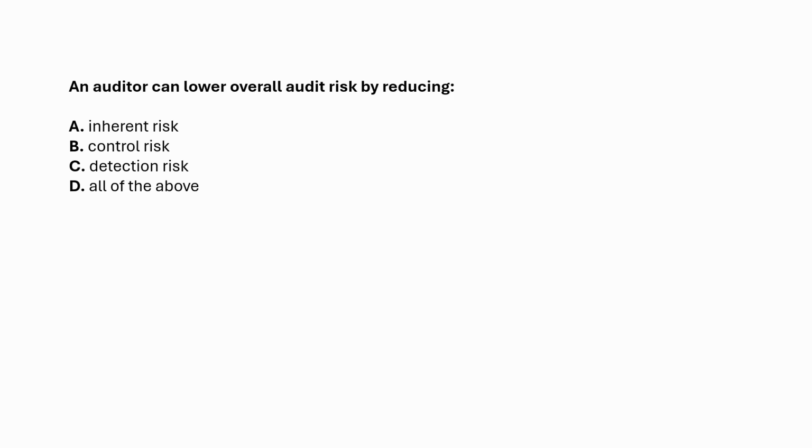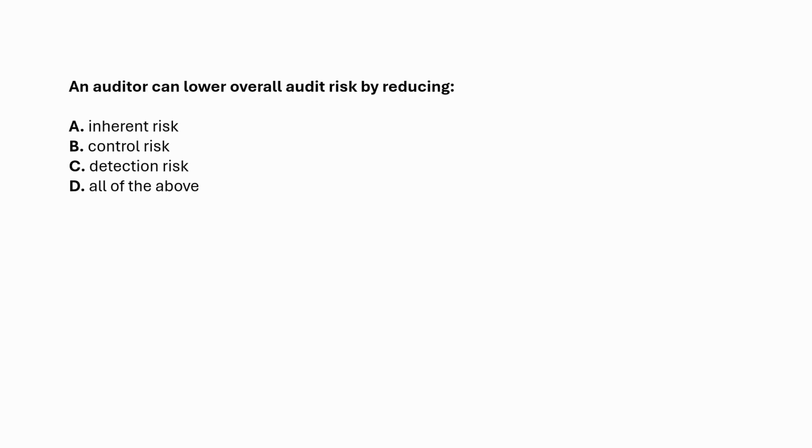Inherent risk means the chance that a financial statement account or transaction is misstated before considering any controls. It's tied to the nature of the item. Cash has high inherent risk because it's easy to steal. Complex derivatives have high inherent risk because they're hard to value. As the auditor, I can't change the business, so I can't change inherent risk.